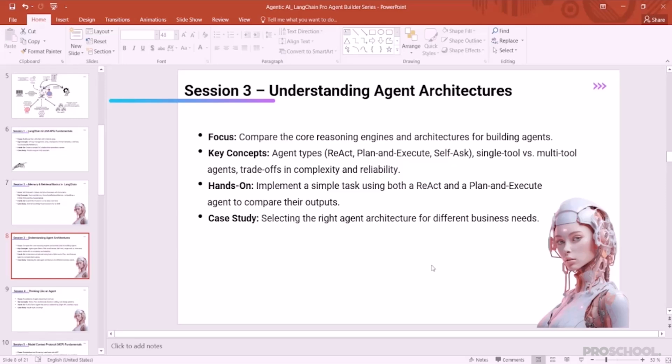The key concepts you're going to learn in this session will be agent types: ReAct, plan and execute, self-ask, single versus multi-tool agents, and trade-offs in complexity and reliability. We're going to understand how we're going to calculate and understand the complexity. In the hands-on, we are going to implement a simple task using both ReAct and plan-and-execute agents to compare the outputs.